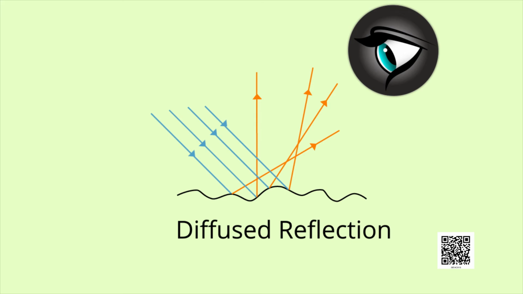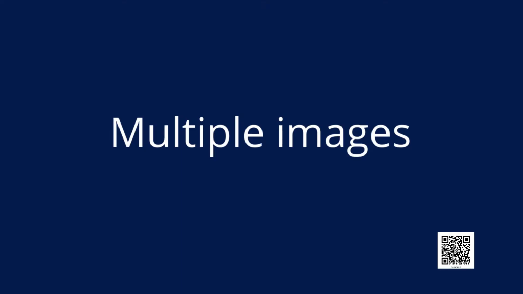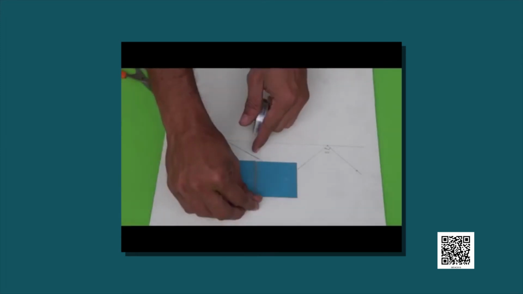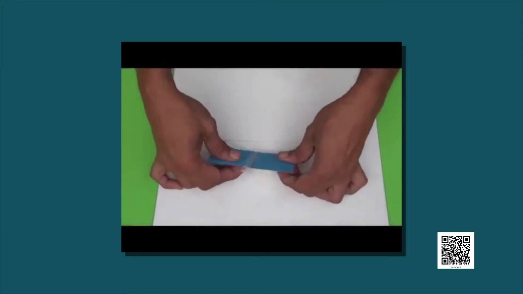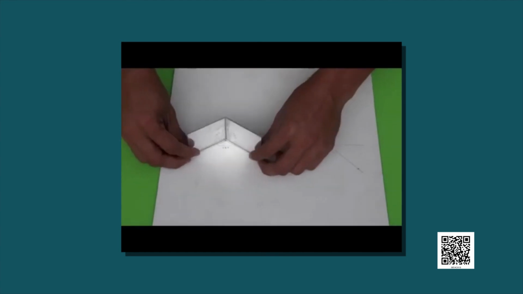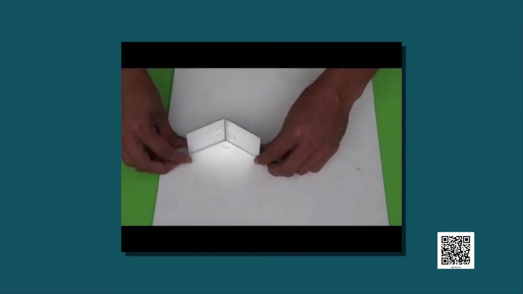Now let's learn about multiple images. Take two plain mirrors, hinge them with the help of adhesive tape so that they can move easily at different angles. Now set them at an angle as shown.